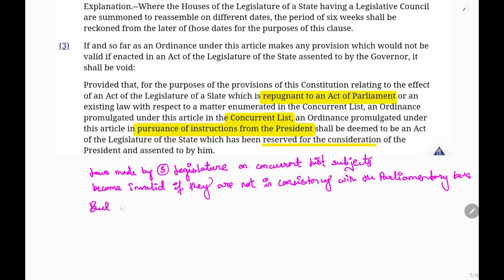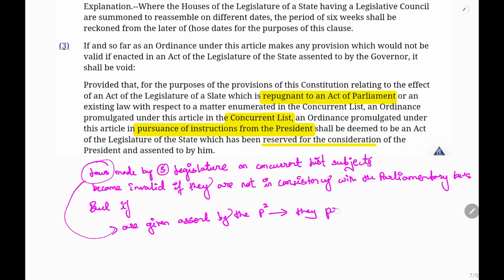But if these laws are given assent by the president, then they prevail over parliamentary laws.